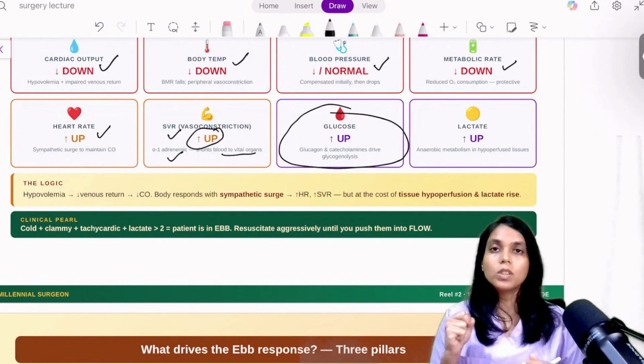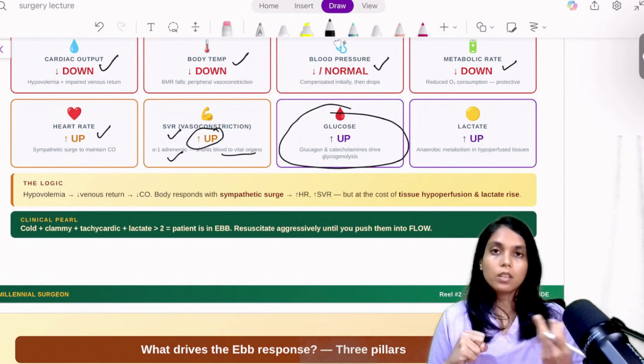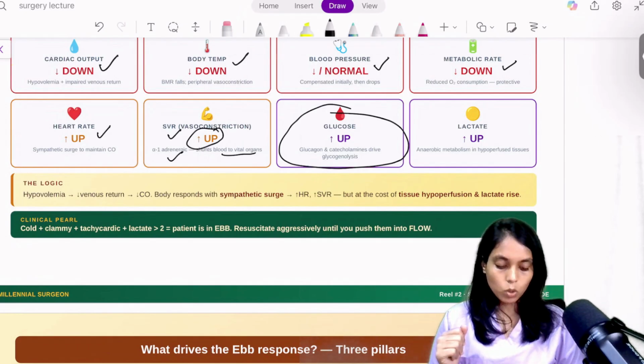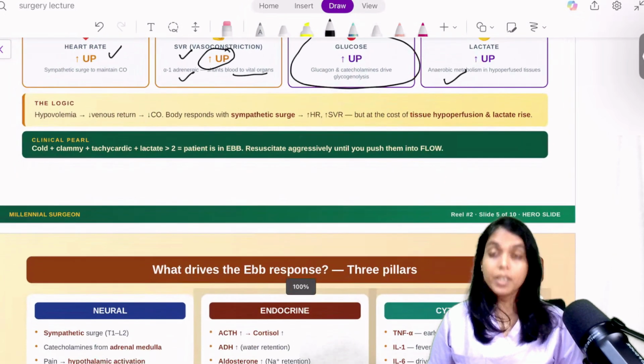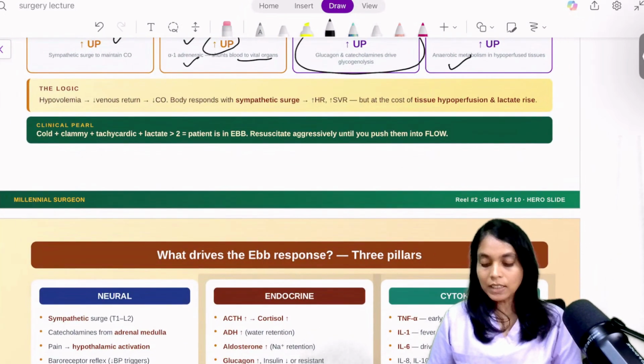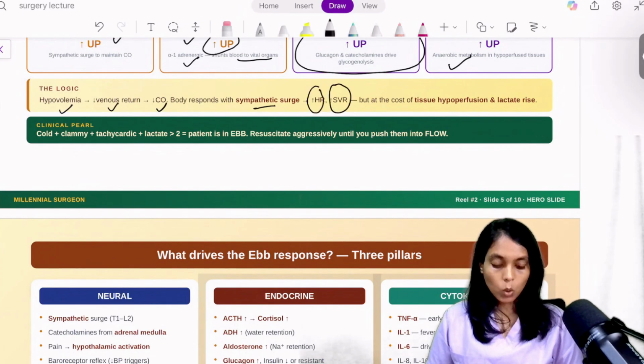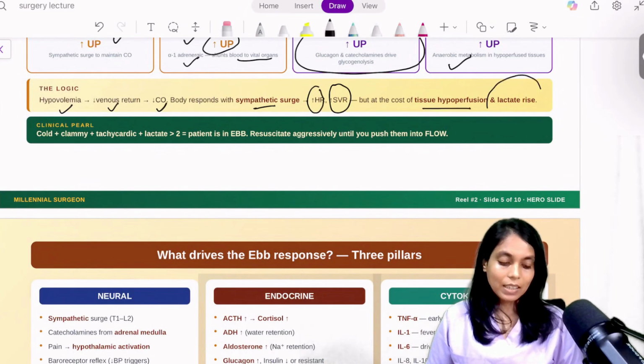Next, lactate will be up because when the body is trying to conserve energy, oxygen will be used at a lesser level, but there will be anaerobic respiration, which will cause increased lactate level in the blood. Now use your logic and remember this: if the patient is hypovolemic and there is decreased venous return and decreased cardiac output, then the body responds with a sympathetic surge by increasing heart rate and systemic vascular resistance. So there will be tissue hypoperfusion and increased lactate.